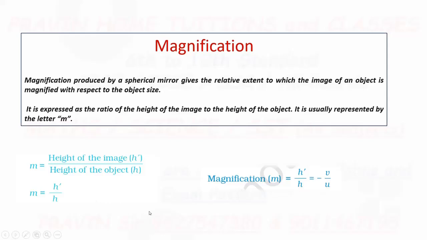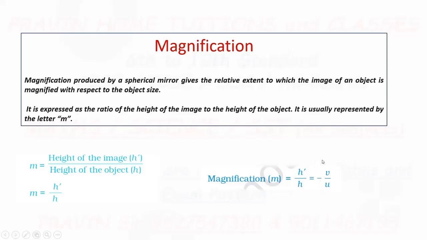Correct? Now, we write magnification in terms of image distance and object distance. Here we have written the value of magnification as the ratio of height of image to height of object. Now, magnification m is equal to height of image upon height of object, which is equal to minus v divided by u.